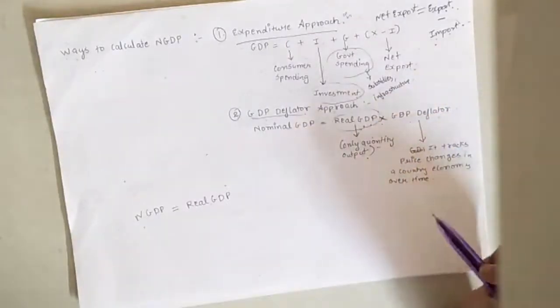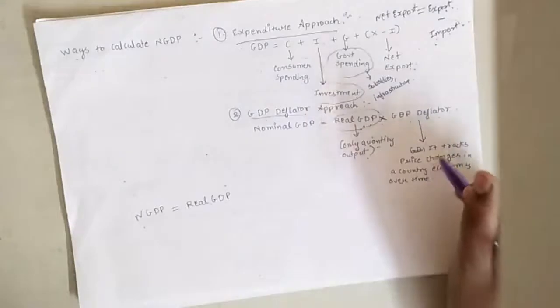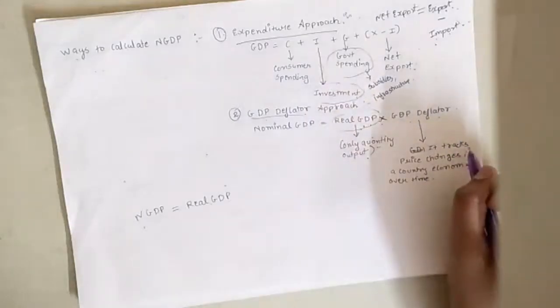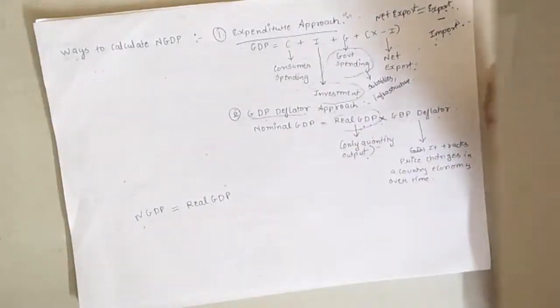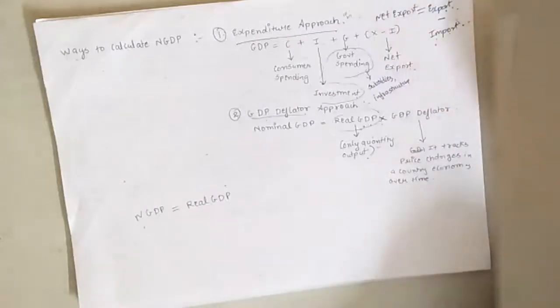Now this term is kind of new for you. The GDP deflator is kind of a tracker that tracks the prices, the money value of a country's economy over a period of time.